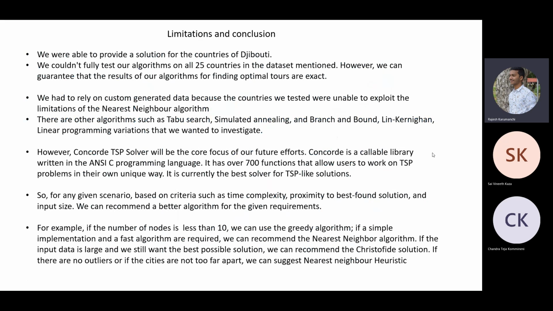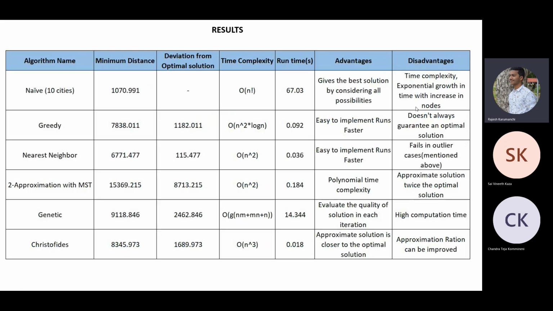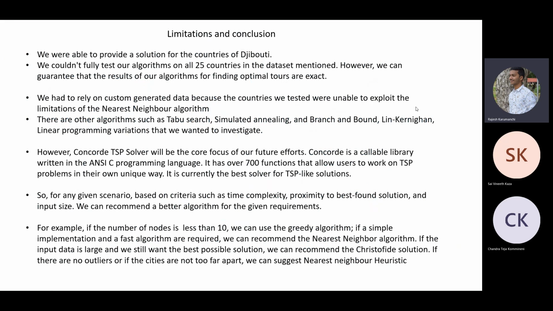As for the limitations, we experimented with all our algorithms on the Djibouti country, but there are many other countries in the dataset link we had given. We wanted to experiment with our algorithms on all of the countries, but we couldn't get enough time. Also, if you saw the results here, nearest neighbor gave the nearest optimal solution.